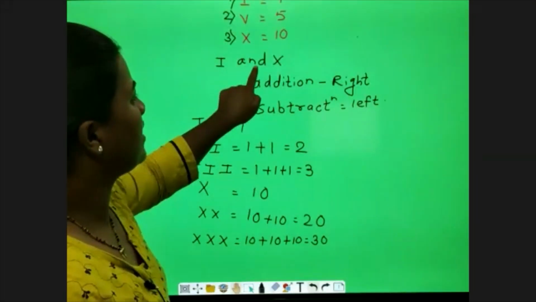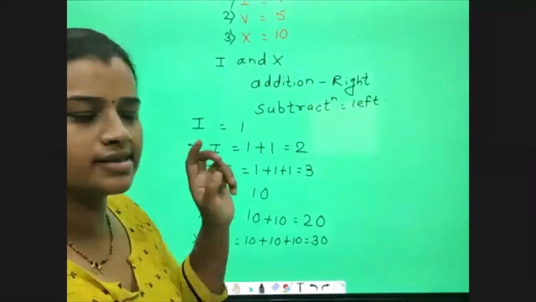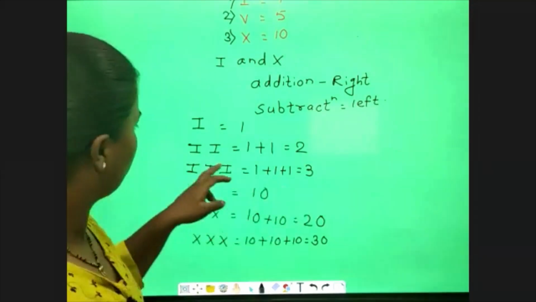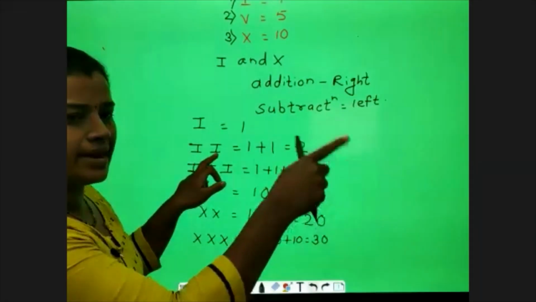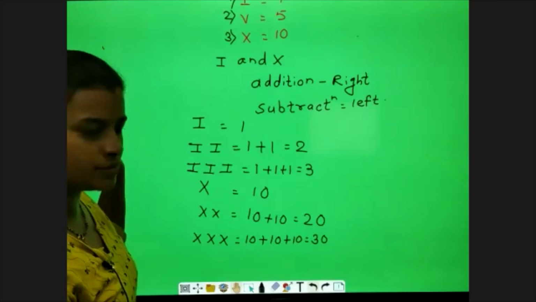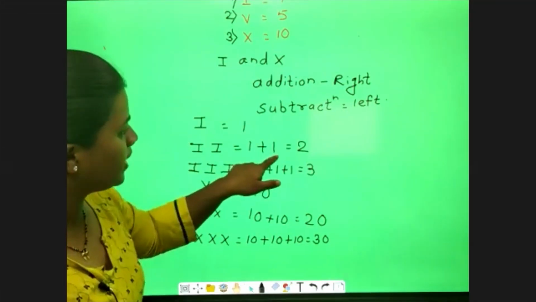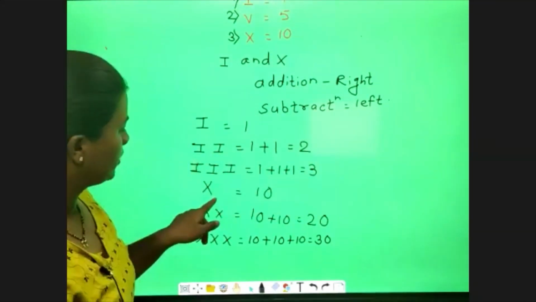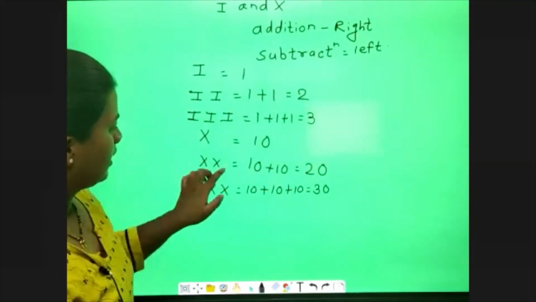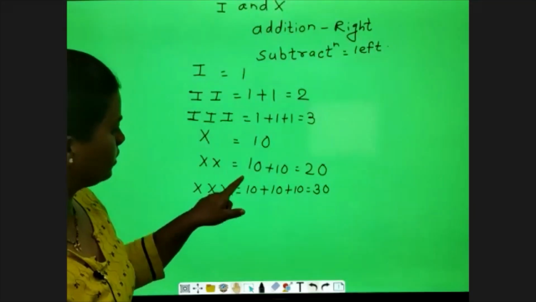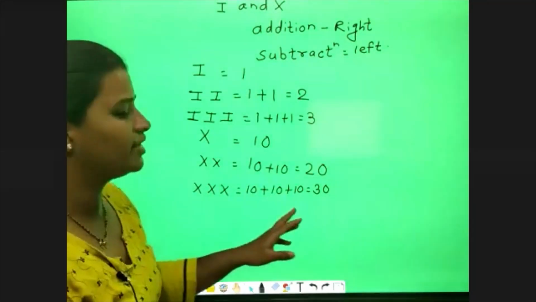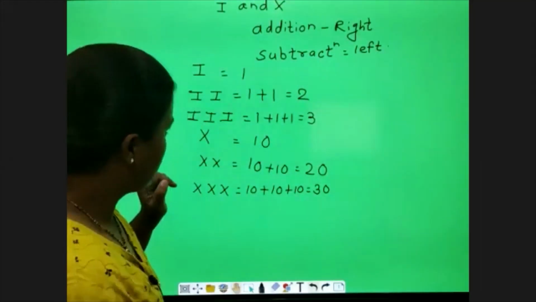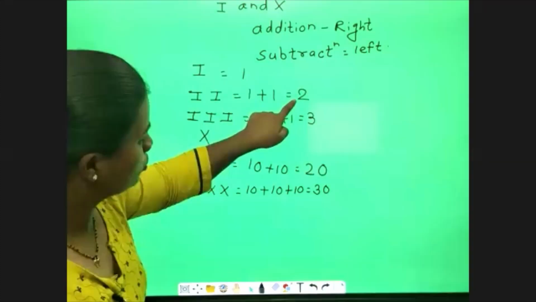I and X, you can write a maximum of 2 times or a maximum of 3 times. If I write 2 times, right side addition, left side subtraction. So 1 plus 1 is 2, and 1 plus 1 plus 1 is 3. X is equal to 10. X twice is 10 plus 10, 20. If you write 3 times, it is 10 plus 10 plus 10, 30. Okay. So we have finished with 1, 2, 3.